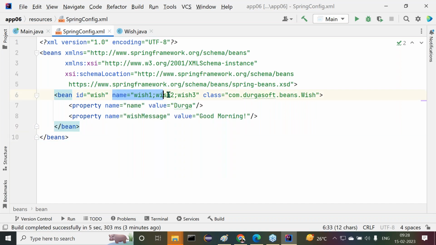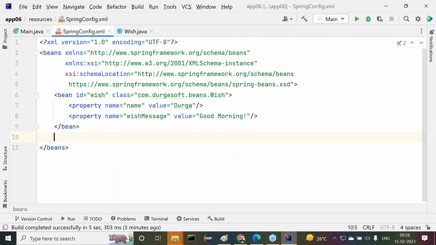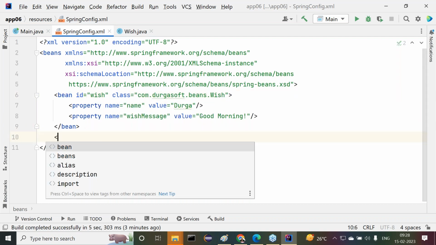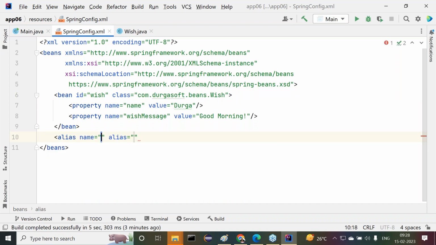Just the name attribute here I want to remove. Just what we have there, id is equal to wish. That's okay, fine. Now inside this, I need to define what alias tag is available that we want to provide.